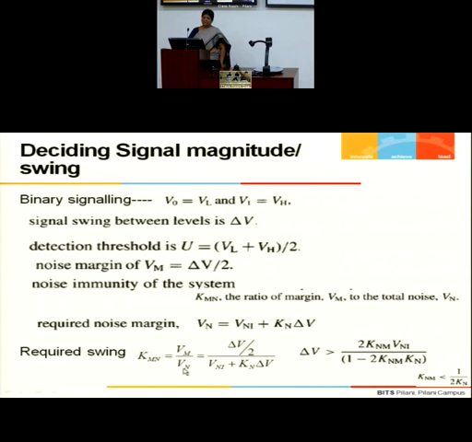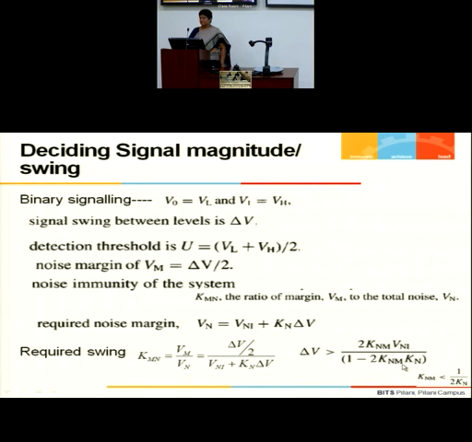And I represent my noise immunity in terms of the coefficient Kmn. Now you have to use these expressions and simplify. It comes out to be delta V more than this.